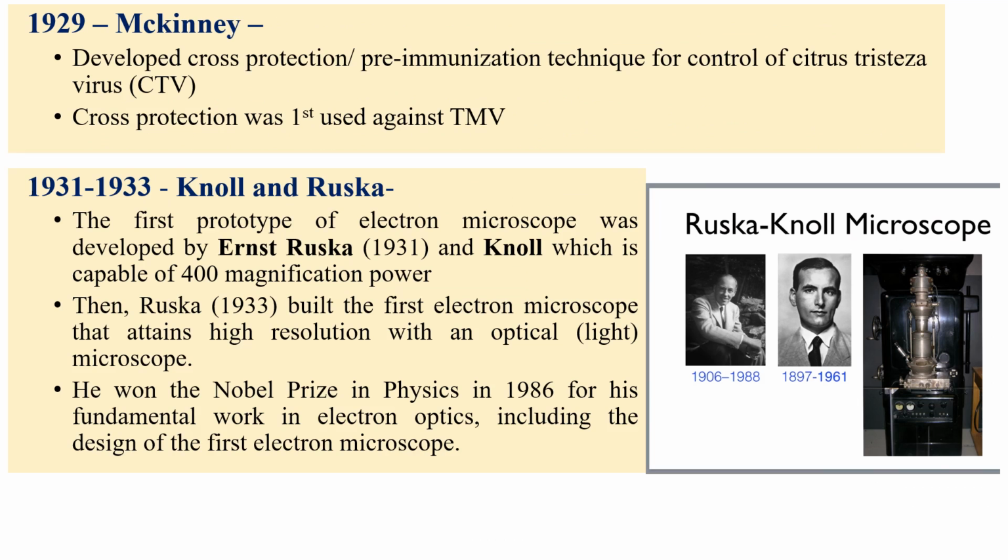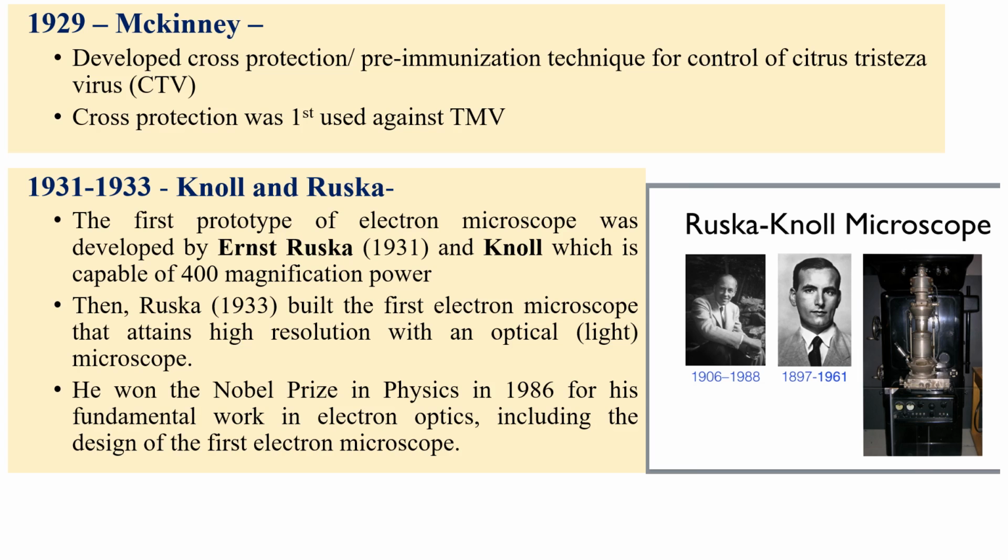In 1929, another phenomenon was discovered by McKinney, that is cross protection. We can also call it pre-immunization. The cross protection technique was originally developed against tobacco mosaic virus, but later it was identified that cross protection is very effective against citrus tristeza virus. So what is cross protection? Just pre-immunizing the plants to protect them from severe strains. Pre-immunizing can be done with mild strains of plant viruses to protect the plant from severe strains of plant viruses. So this is the mechanism.